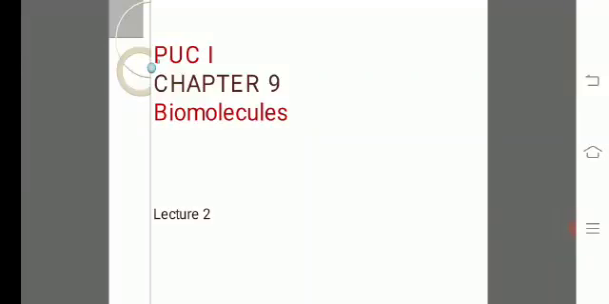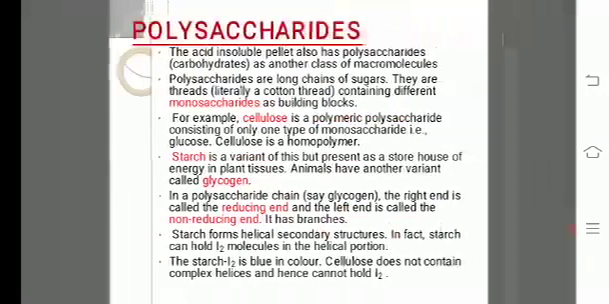In the previous class, we had begun with the chapter Biomolecules. Today, we will continue with the same. Today, we are going to study about polysaccharides. Before we know what are polysaccharides, let us understand what are carbohydrates.